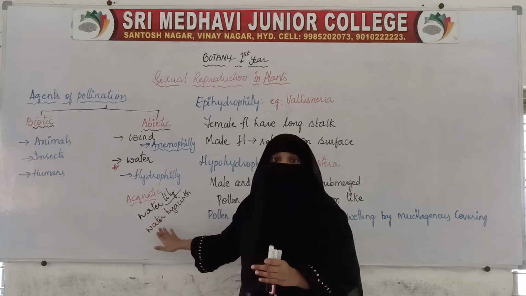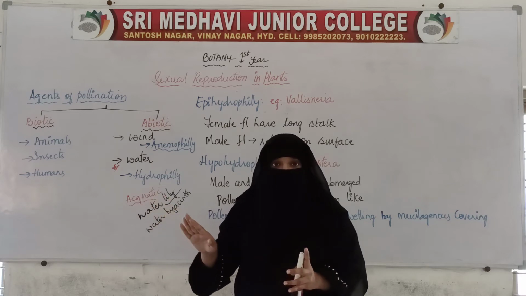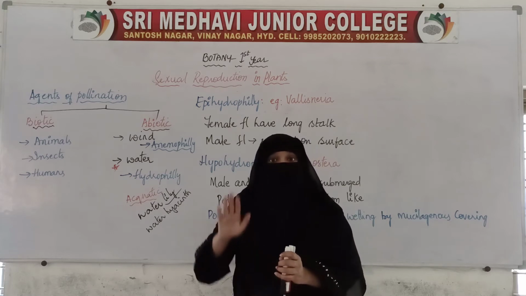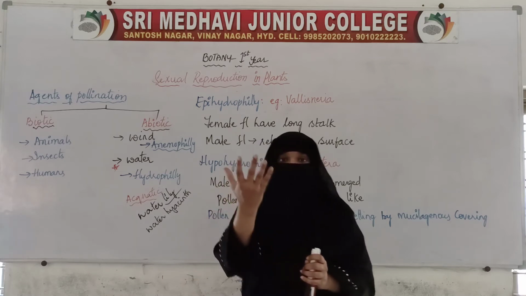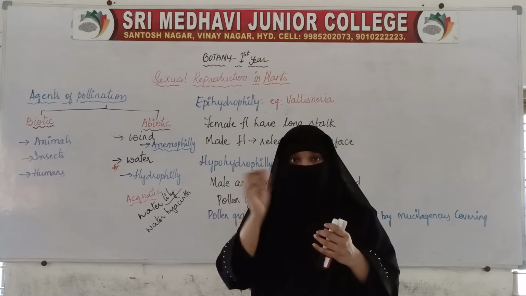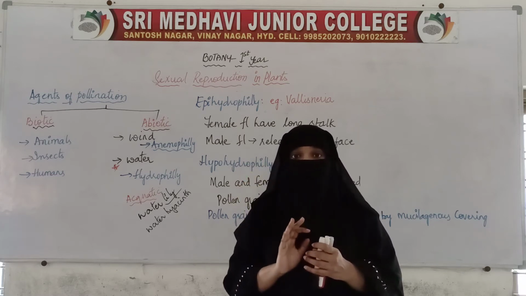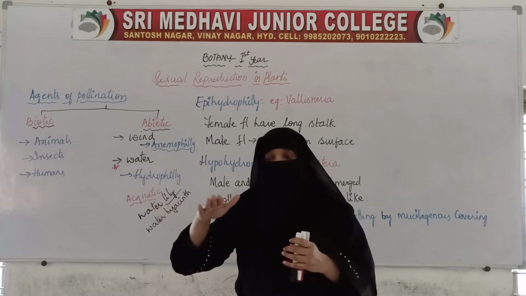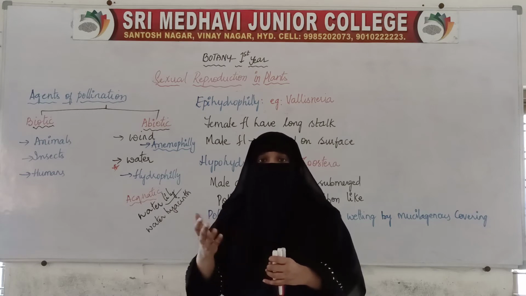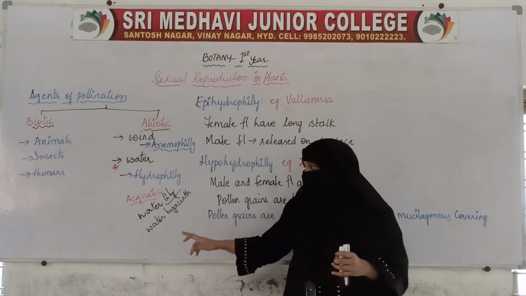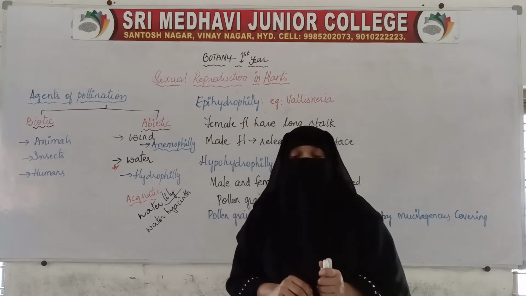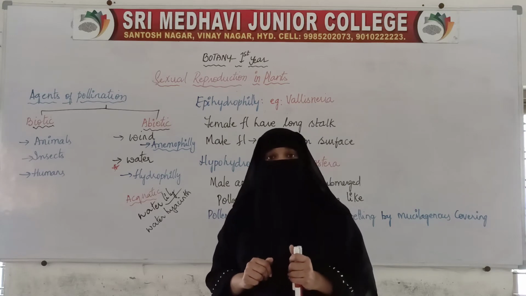These plants, even after growing in water, do not have water as the pollinating agent. Water is not helping in pollination. Wind is helping in pollination. These plants come to the surface of the water. So when the wind blows, pollen grains will fall on the water, and when the water currents move, slowly the pollen grains will reach the stigma of the flower. So even when they are water plants, the mode of pollination is not water. Water is not helping in pollination. Wind is helping in pollination.